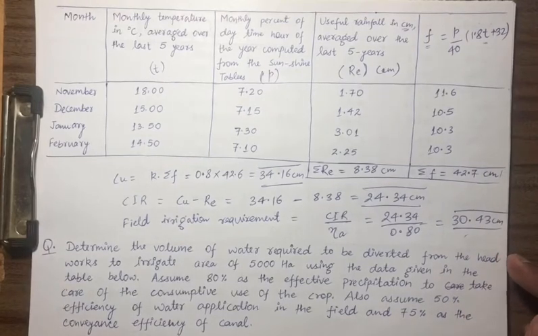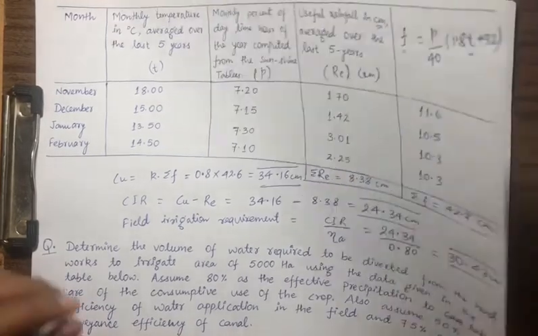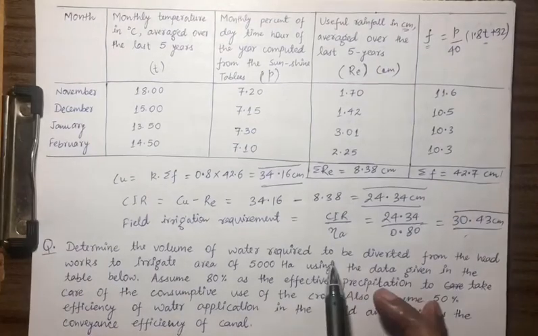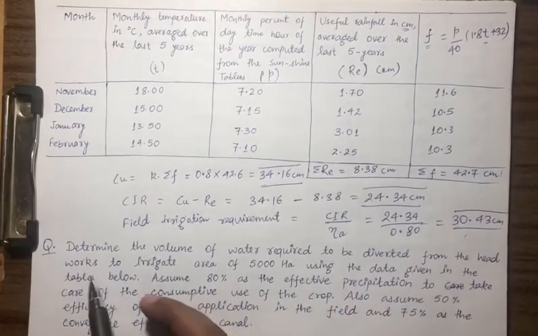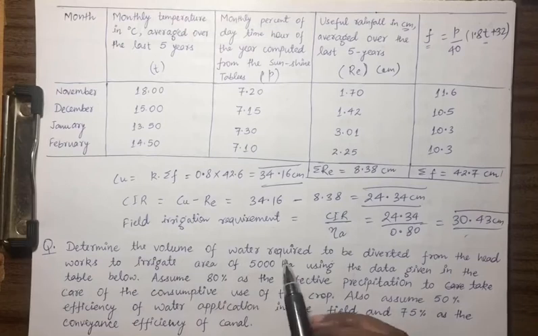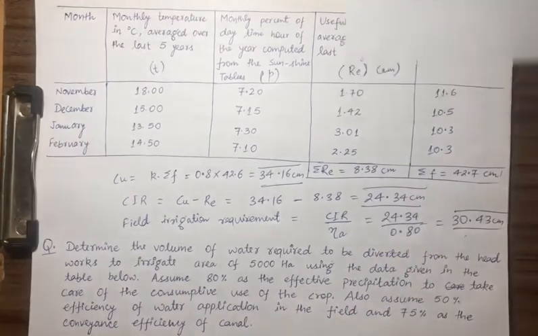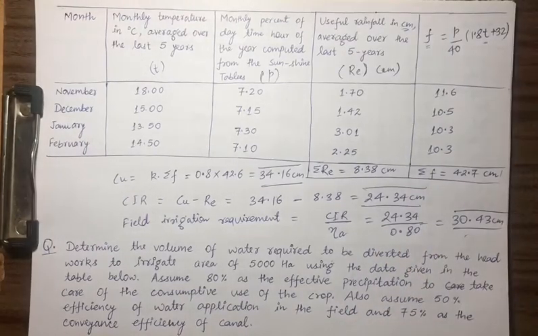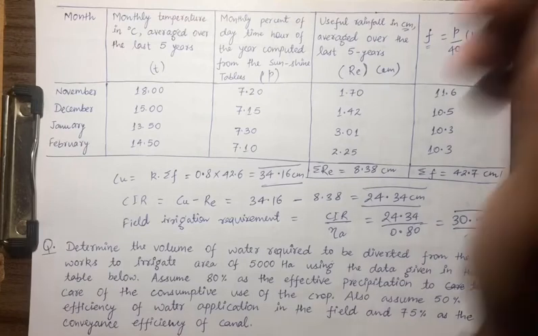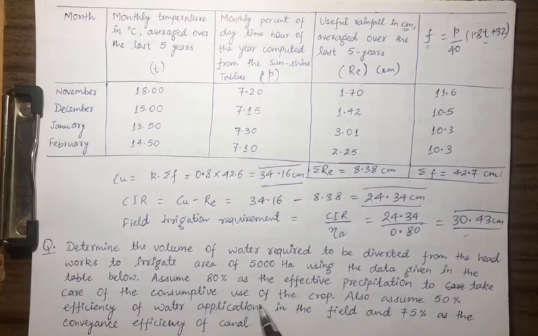So one more problem is there. Let us solve it. It is also not a very tough one. Determine the volume of water required to be diverted from the headworks to irrigate an area of 5000 hectare using the data given in the table below. Assuming 80% of the effective precipitation to take care of the consumptive use of the crop.